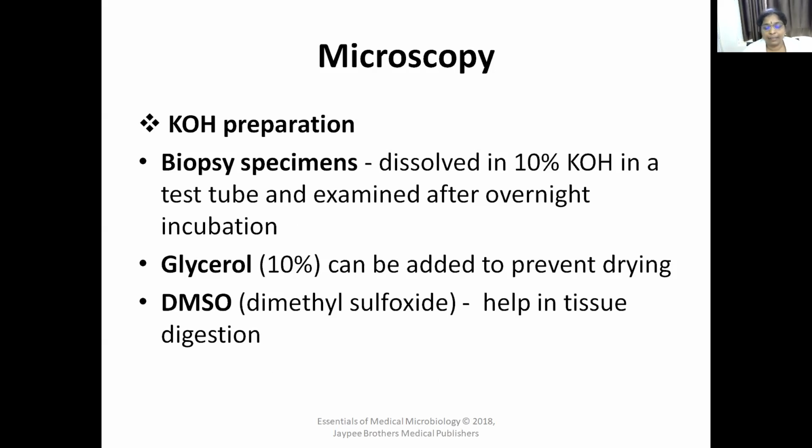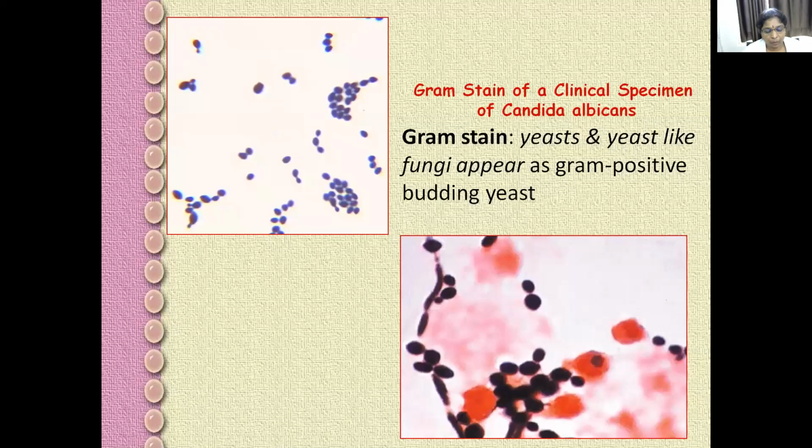Then the second one is Gram staining. You know the Gram staining procedure. The smear of the sample is taken on a slide and the Gram staining procedure is done. Candida is seen as violet colored budding yeast-like cells along with pseudohyphae under the microscope.